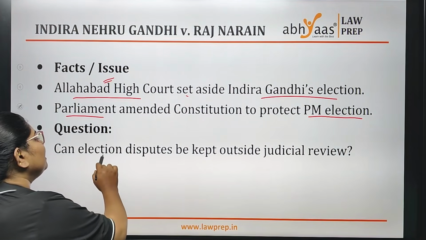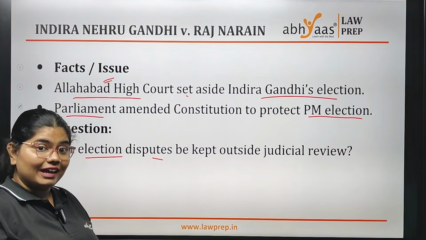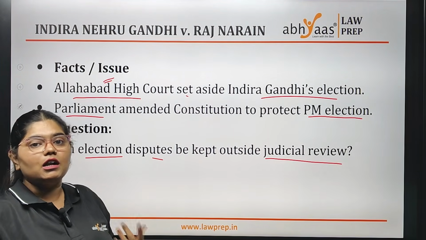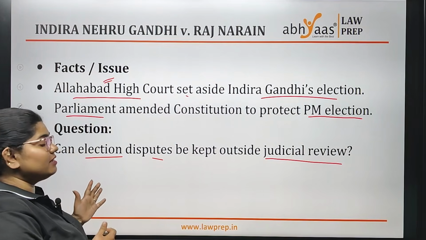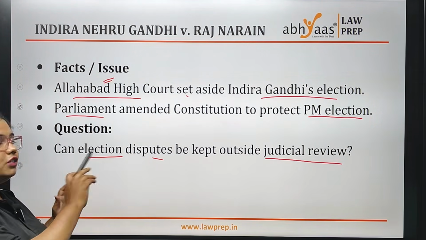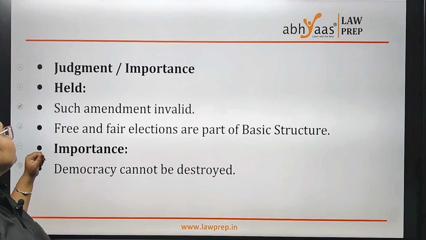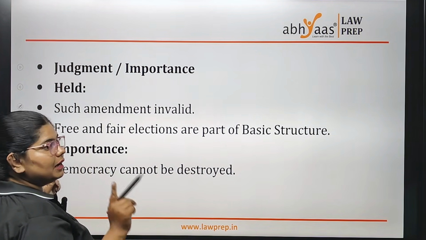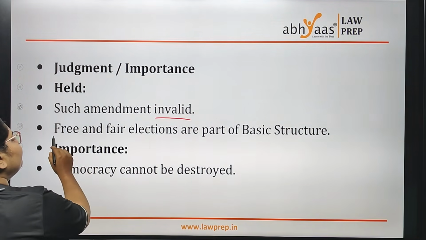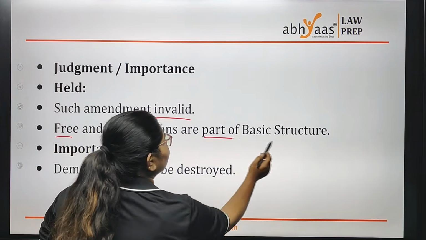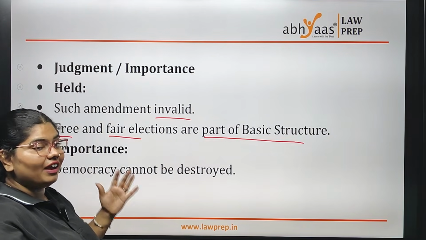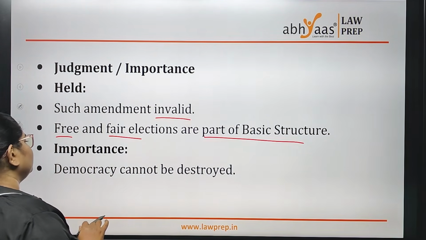So here the question is, can election related disputes be kept outside your judicial review? As we all know, judicial review is part of our basic structure. So the question raised here is, can your election be kept out of your judicial review? So here the judgment says that the amendment which was made is invalid, it's unconstitutional, and free and fair election is part of your basic structure. As we said, judicial review is part of basic structure. Your free and fair election is also part of your basic structure.